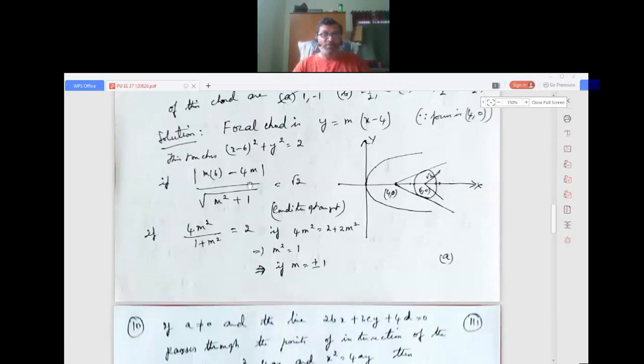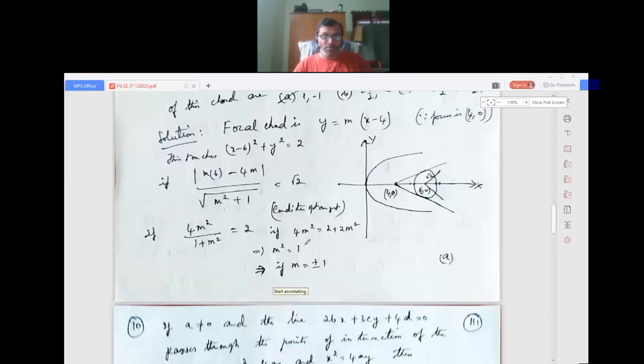Squaring both sides, 4m squared by 1 plus m squared will be equal to 2. So 4m squared equals 2 plus 2m squared. So m squared equals 1. So m is equal to plus or minus 1.